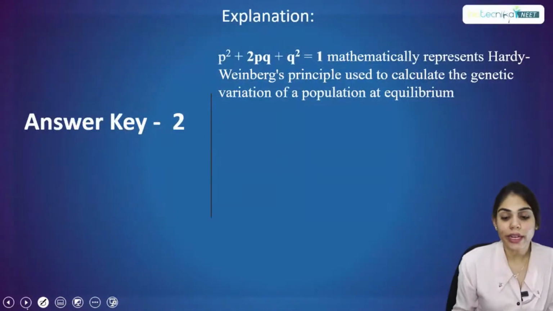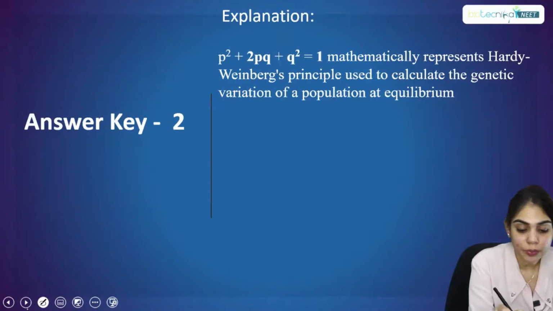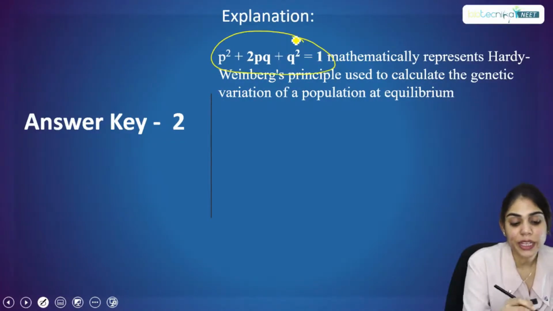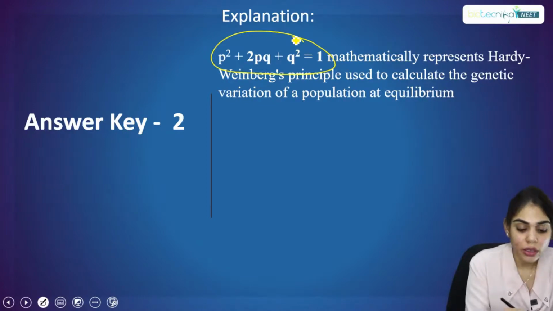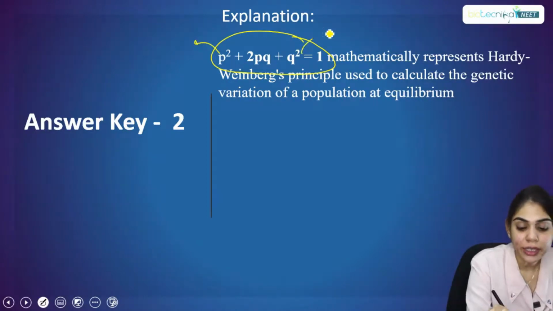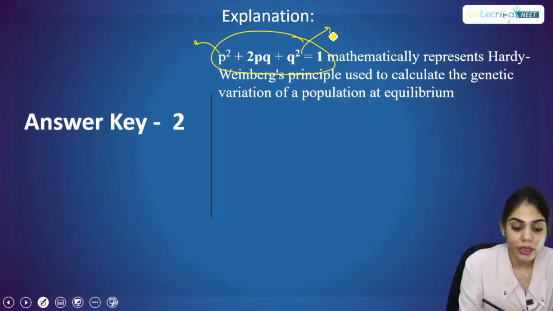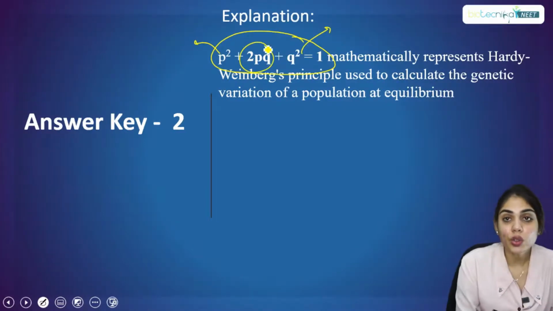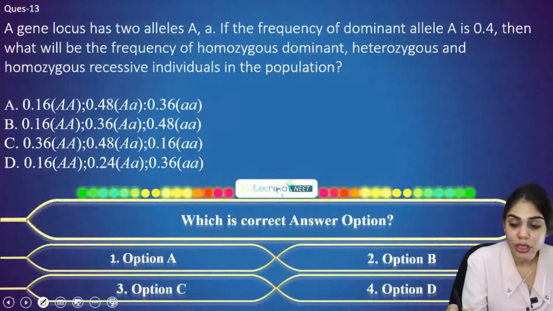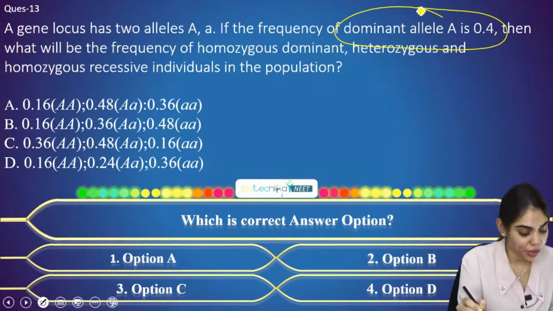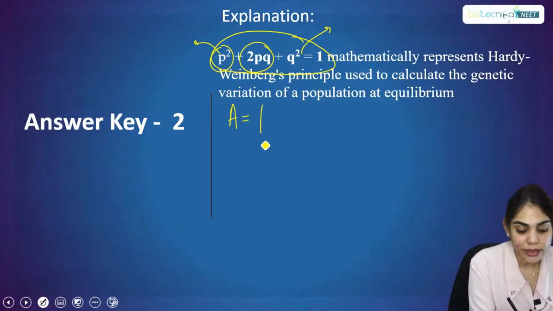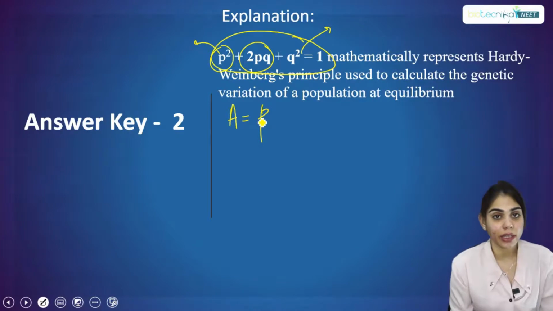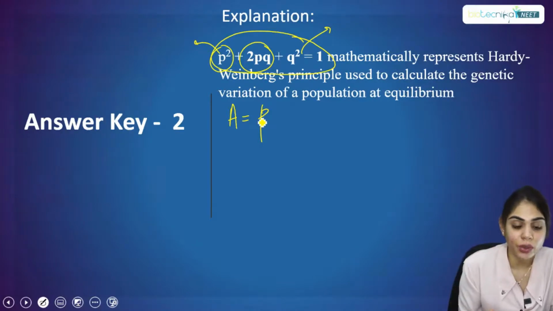We all know the Hardy-Weinberg principle. The formula for this is p square plus 2pq plus q square is equal to 1, where p stands for the dominant allele and q stands for the recessive allele. Then what is 2pq here? 2pq is the heterozygous condition. Here they have mentioned that the dominant allele A is 0.4. So let's consider this p allele as A, because they have mentioned A in the question.